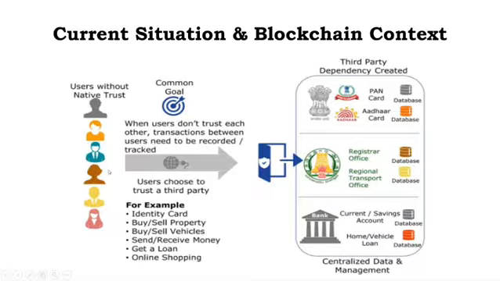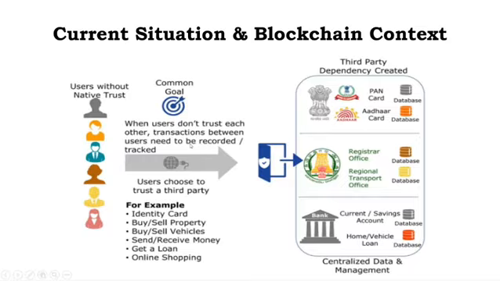They want to do some of these transactions, like buying a property, or selling a vehicle, or bank transactions, that is, sending and receiving money, or even getting a loan, or online shopping. When users do not trust each other, the transaction between the users needs to be recorded. Okay, in certain cases, this is the common goal usually.